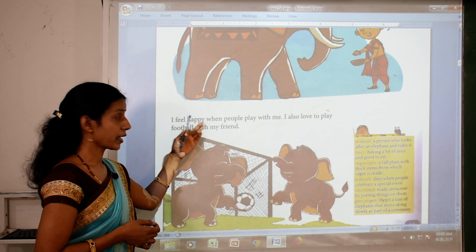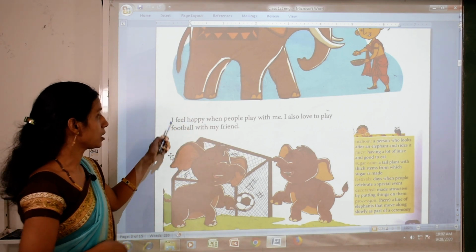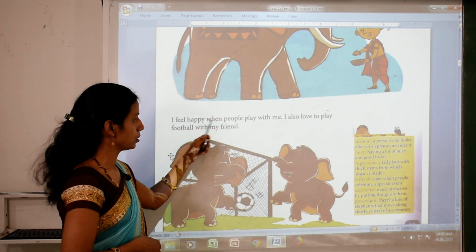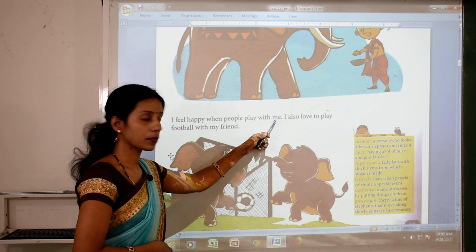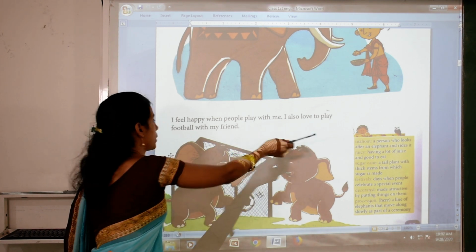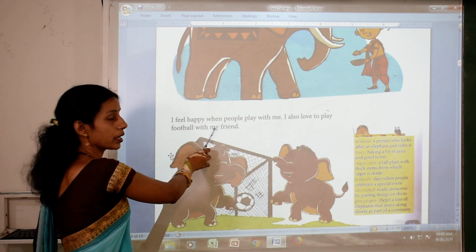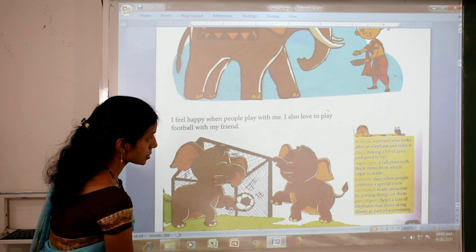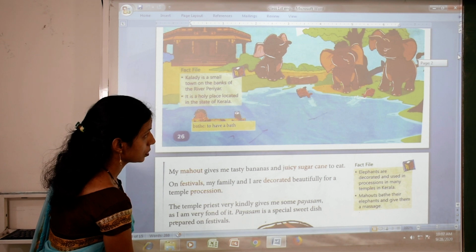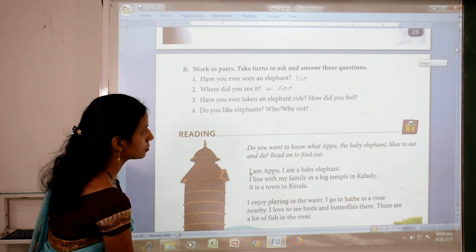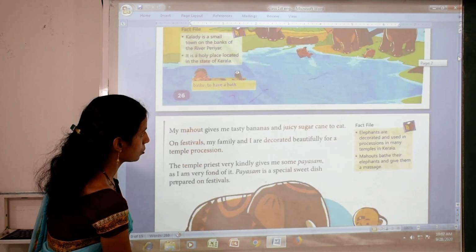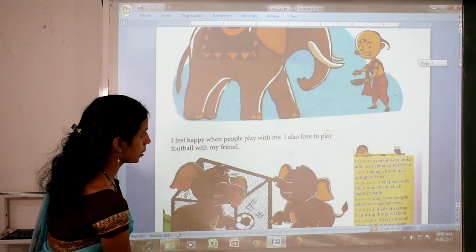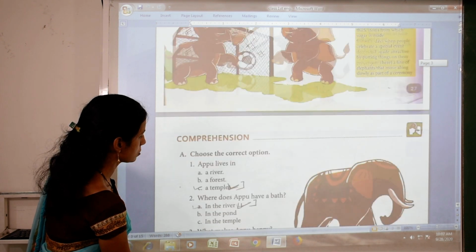So Appu also likes to play football. So Appu is telling, I feel happy when people play with me, and I also love to play football with my friends. Okay. So in this lesson, it is all about Appu telling about himself. So children, now the lesson reading is over, and on the next page, open your next page.